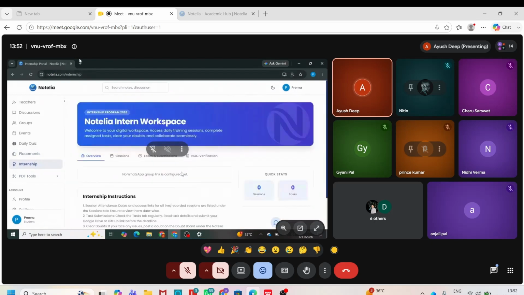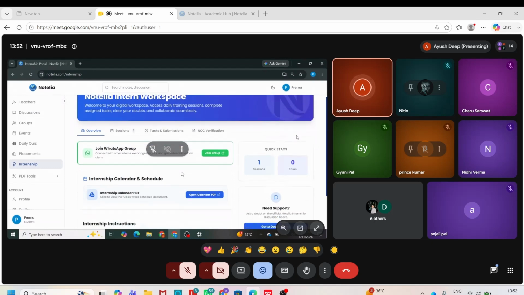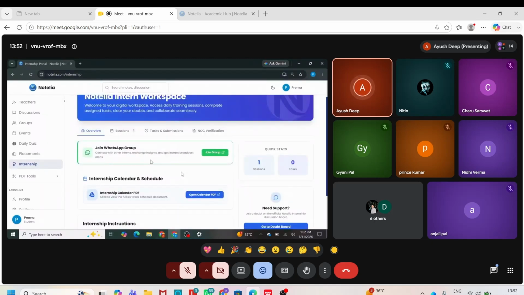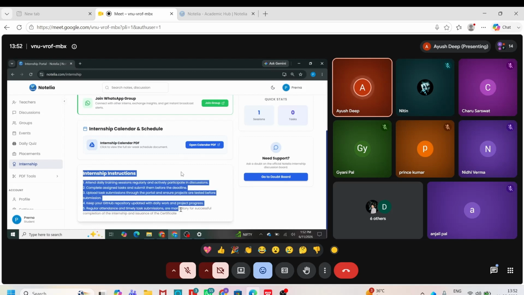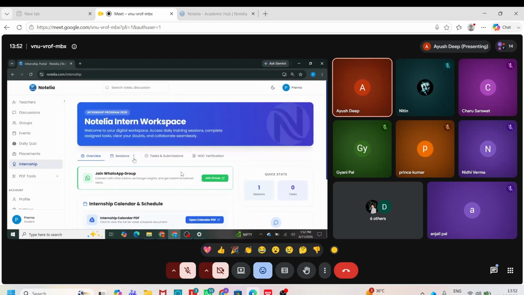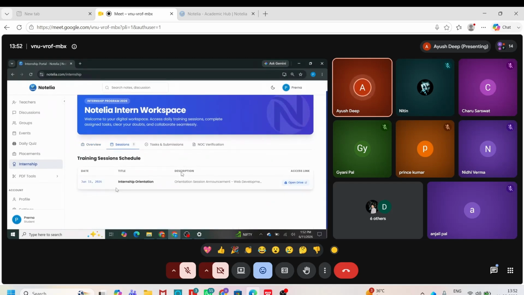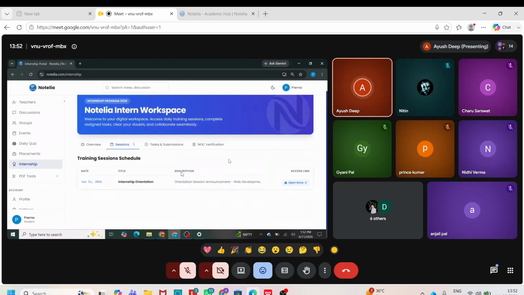If you click on it, you will go to the internship workspace page where you find all the information related to this internship. First is the overview part. You can join the group. You are already there in the group. There is our internship calendar and schedule. You can open or download it. After that, there are the instructions of the internship that you all have to follow. Then there is the sessions part. You will find all the links of the sessions with their title or description there. You can click on the link and access the sessions.